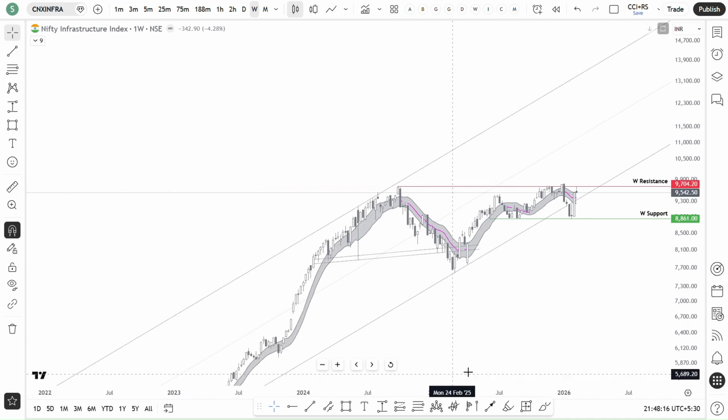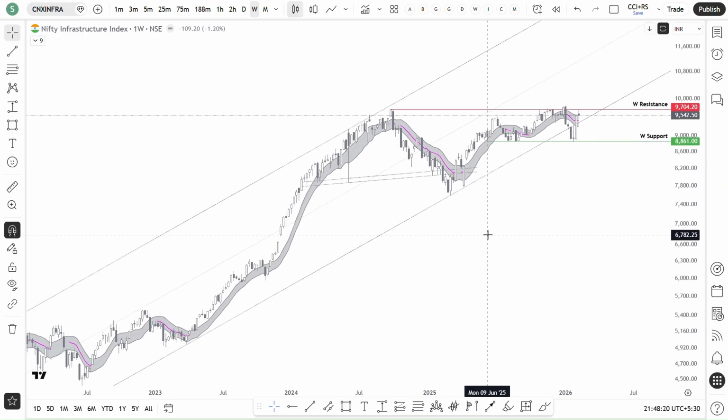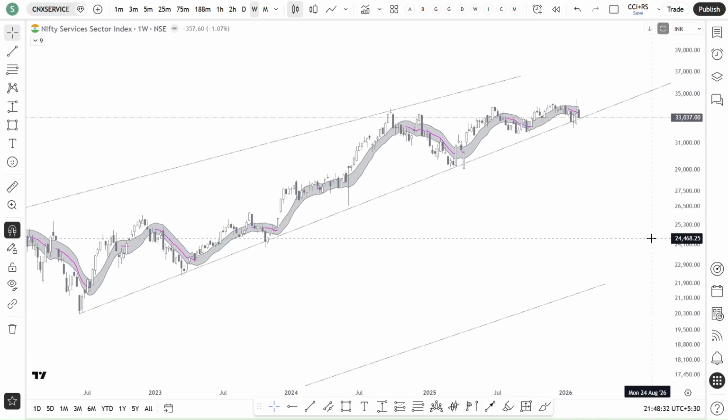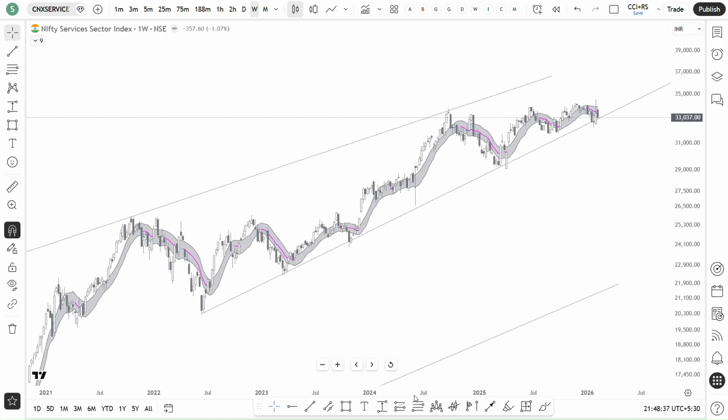So what are the sectors we are looking for positive breakouts? Infrastructure, PSC, energy, capital markets. I think I should note it down somewhere before I forget. Then the service sector is also good. It is also looking for a good breakout.